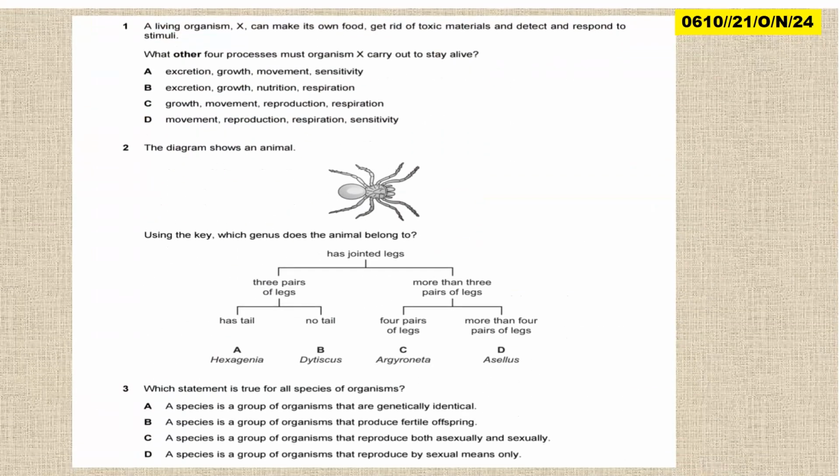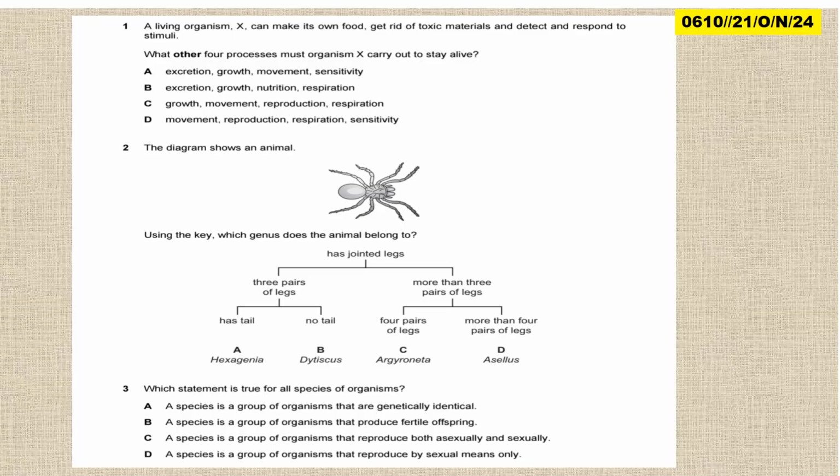All right, let us look at this paper. So this is Biology 0610, variant paper 2, variant 1. Session October, November, that is 2024. So we've moved from 2025, we are into 2024 now.